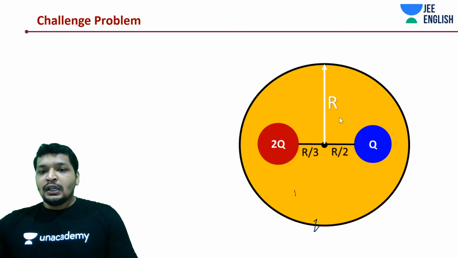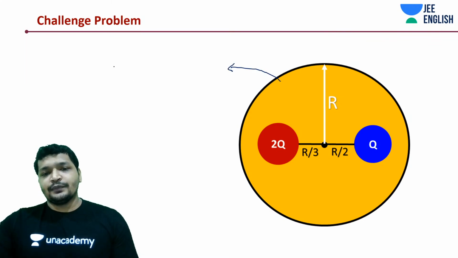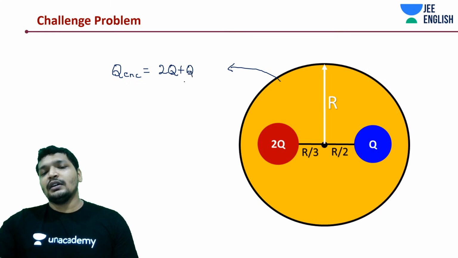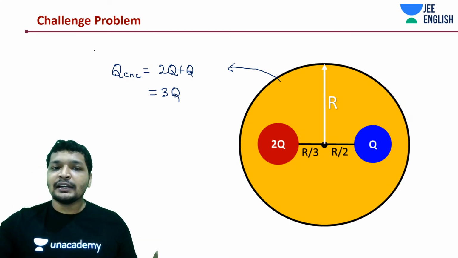Alright. So what is the charge enclosed in this orange sphere? Both are of the same sign, 2q plus q. So the charge enclosed is 3q. It is placed asymmetrically. Does not matter, I told you.